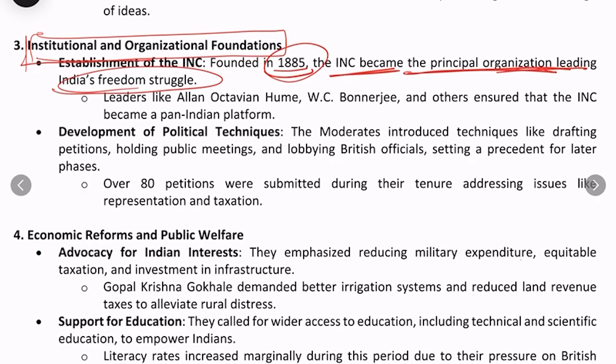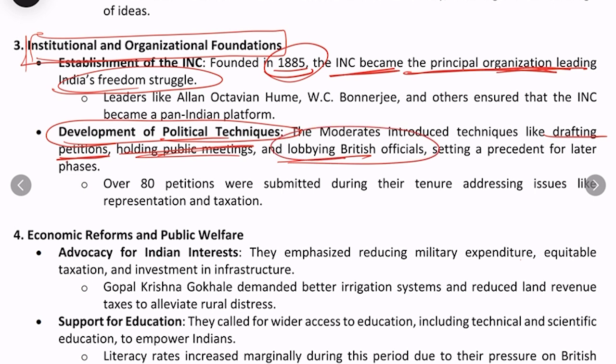Even the development of some political techniques, because if you want to lead a movement, they introduced techniques like how to draft a petition. You must know how to draft a petition, you must know how to hold public meetings, you must know how to lobby the British officials for your interest.